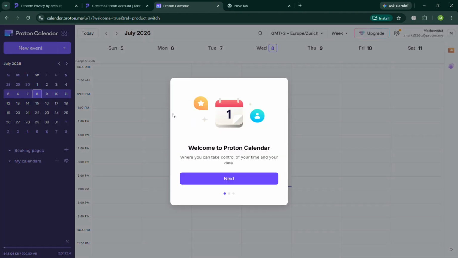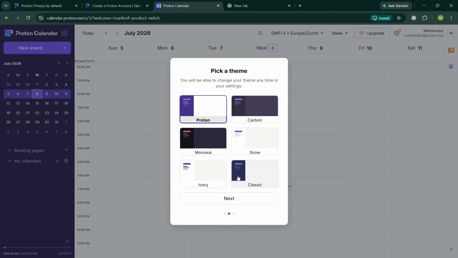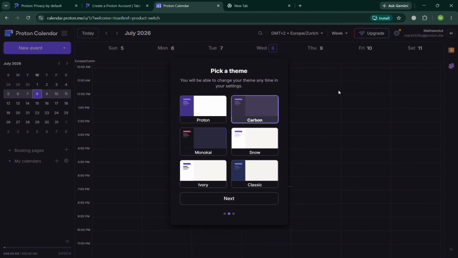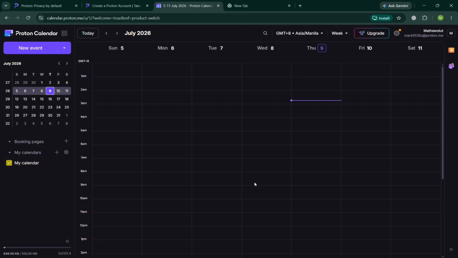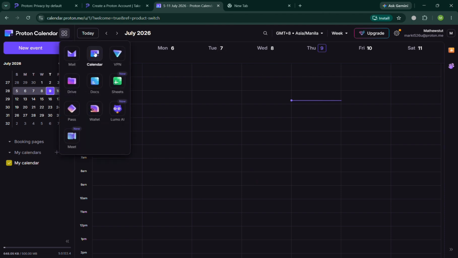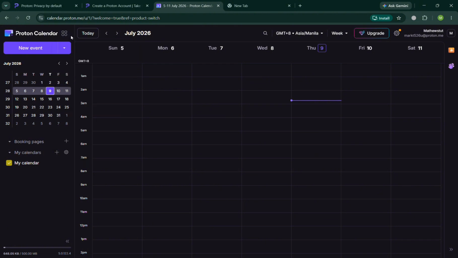And in here, the step-by-step process on how we can start navigating the Proton calendar, including choosing a theme with here, this carbon theme, Proton, and many more. I'm going to choose the dark mode one. Now by clicking the Get Started, it will show us in here on the left side panel the calendar, and also on the right side panel the whole calendar of it. It will show you on the left side panel the calendar, including the dates, specific months, and even the days in here. You can simply toggle this one in order to go to the next month depending on your preferences. For example, September 11.